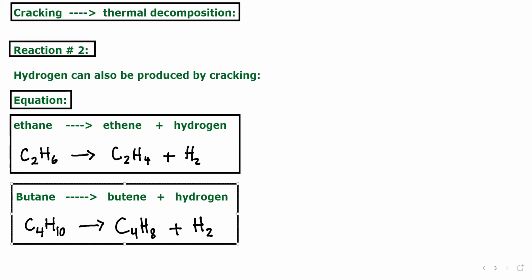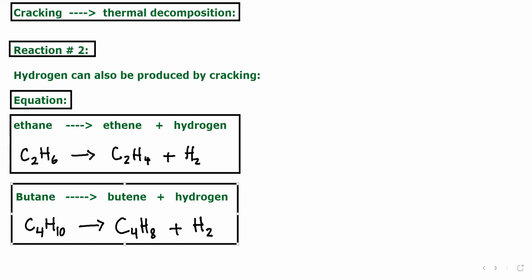Since we have already discussed the thermal decomposition reaction, the cracking, it is also important to know why this is so. Why do we need to decompose these larger chain alkanes? Because these larger chain alkanes in the gas oil or kerosene fractions are less useful. That's why they are broken down into shorter chain hydrocarbons, which are actually more useful, right?